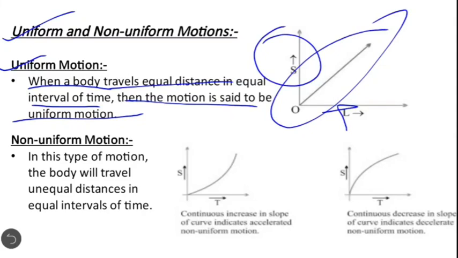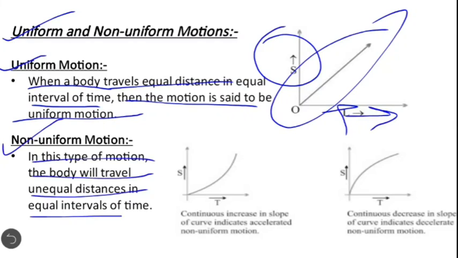between time and distance. Now, non-uniform motion. In this type of motion, the body will travel unequal distance in equal intervals of time. It means the body can travel different distances in equal intervals of time. So non-uniform motion can contain two types of graph.